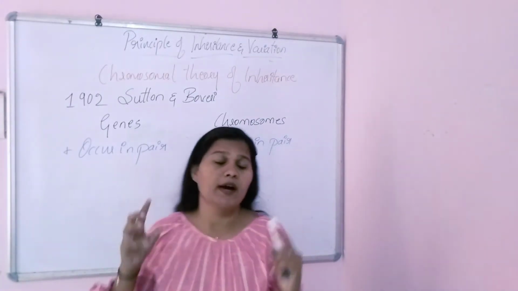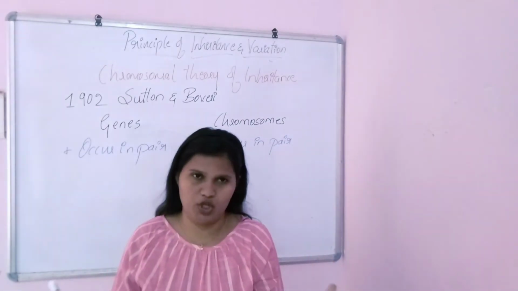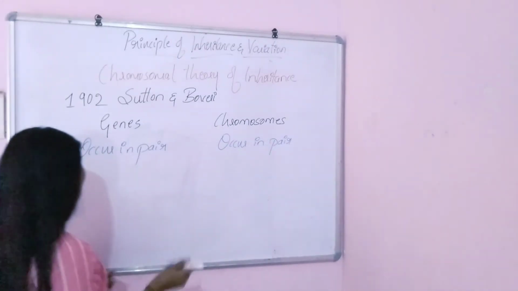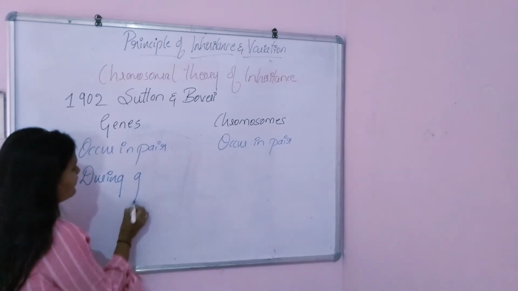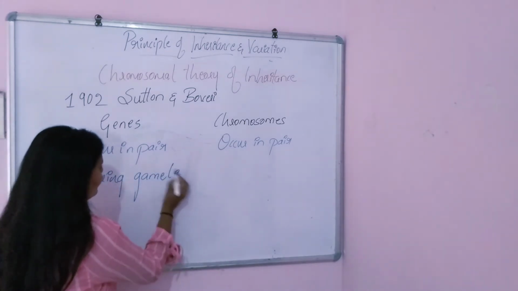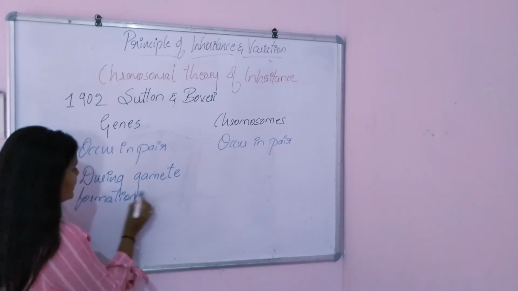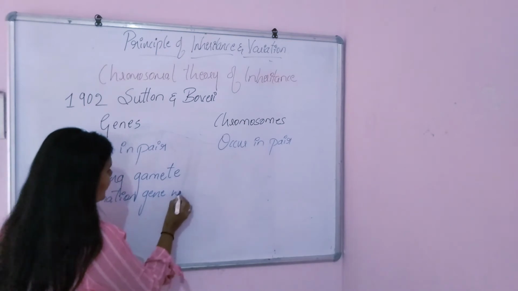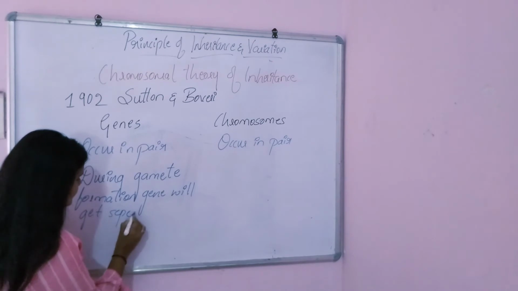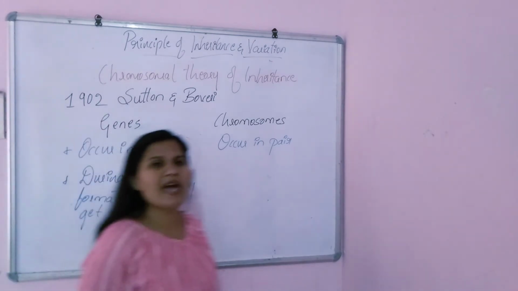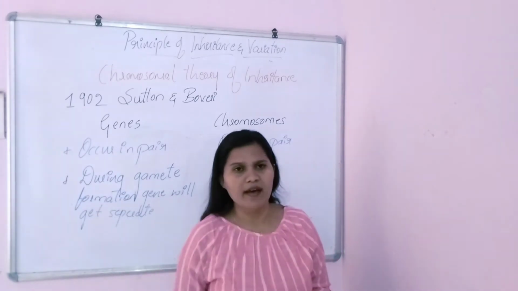Do you remember the monohybrid cross and the dihybrid cross, where during gamete formation the genes separate? So each gamete will get only a single character or gene from the mother and from the father.